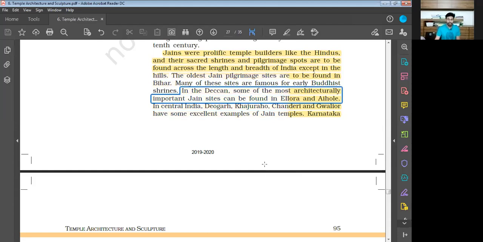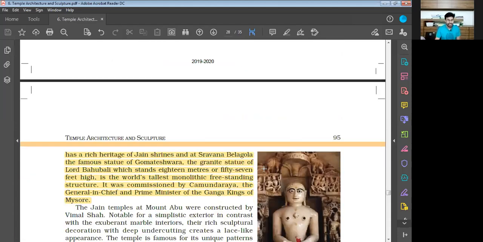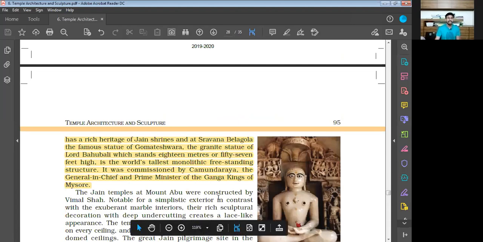And if you talk about Karnataka, Karnataka has a rich heritage of Jain shrines, and at Shravanabelagola, the famous statue of Gomateshwara, the granite statue of Lord Bahubali, which stands 18 meters or 57 feet high, is the world's tallest monolithic freestanding structure.